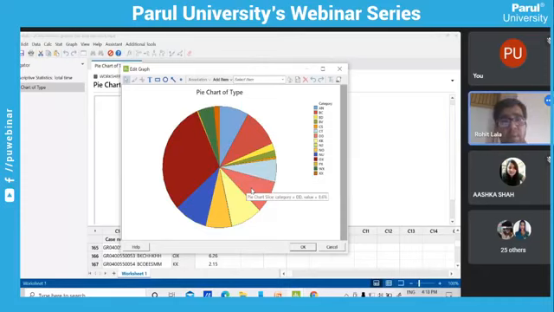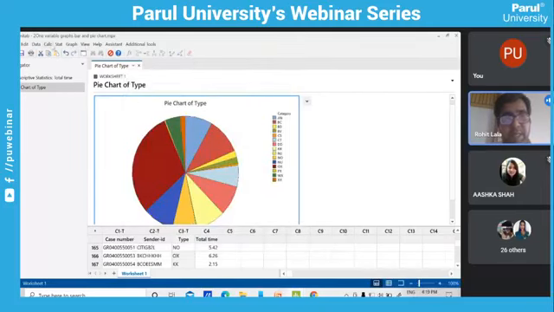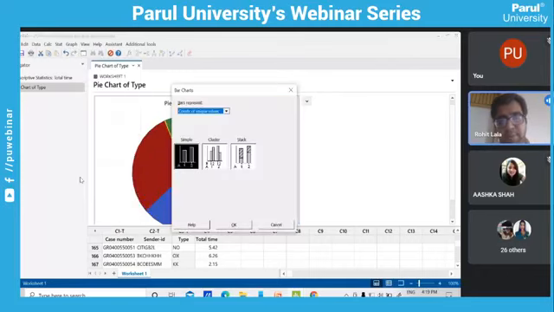But a pie chart will show me a slice, maybe larger or smaller. Sometimes it doesn't show the very minute fractions like this OX or maybe this. So obviously when there are many categories, try to prefer a bar chart. So I am telling you how to prepare a bar chart. Just go to Graph. See here, you will find the bar chart above it.